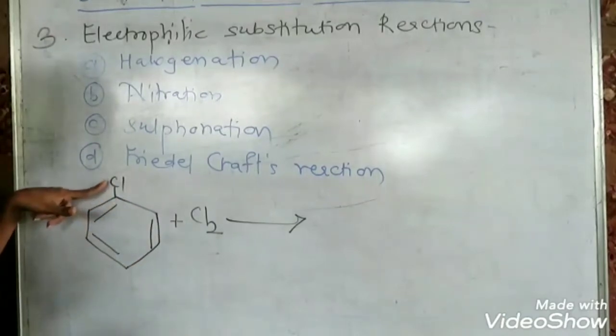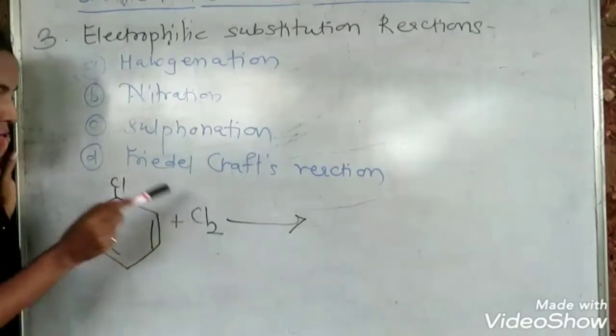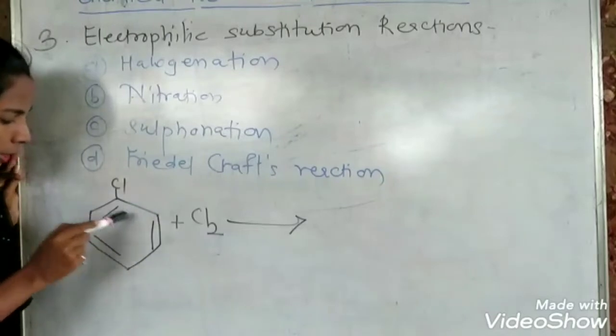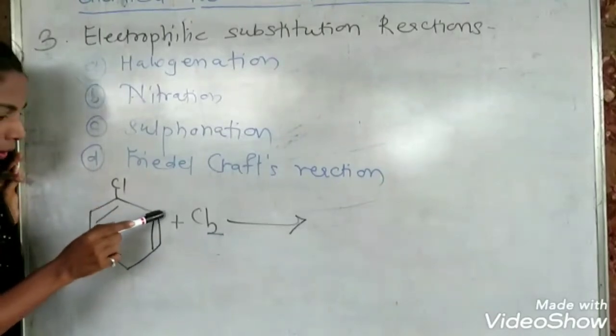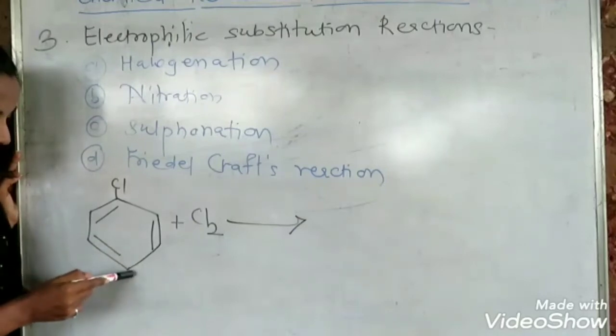But now that this ring contains one chlorine group, you are carrying out the halogenation of chlorobenzene and not benzene. So now these positions are divided into 3 types. These 2 positions are ortho positions, these 2 are meta positions, and this one is the para position. This we have studied earlier.